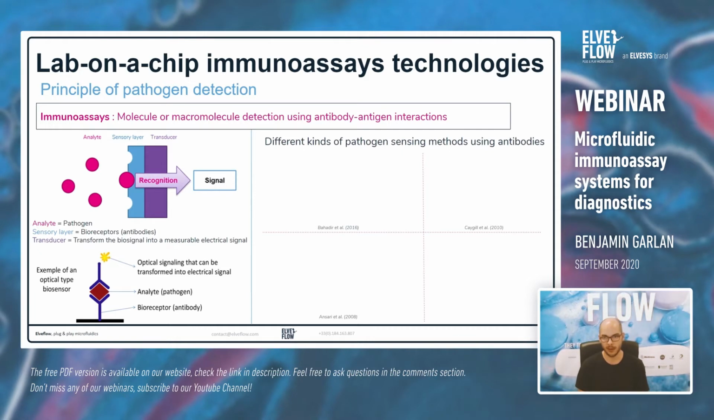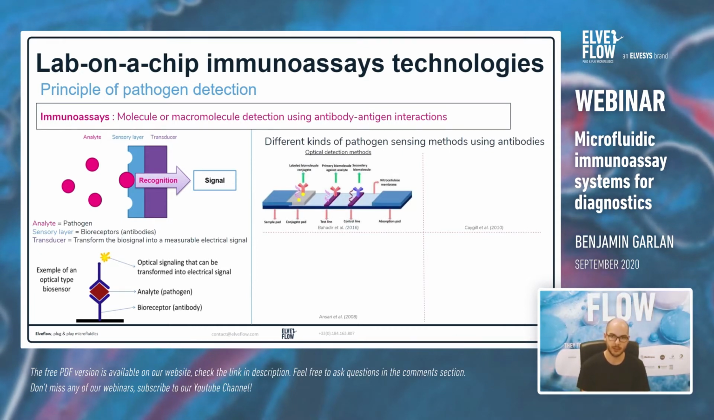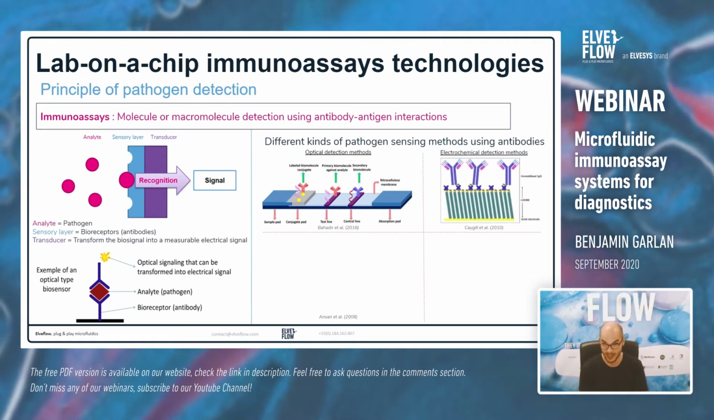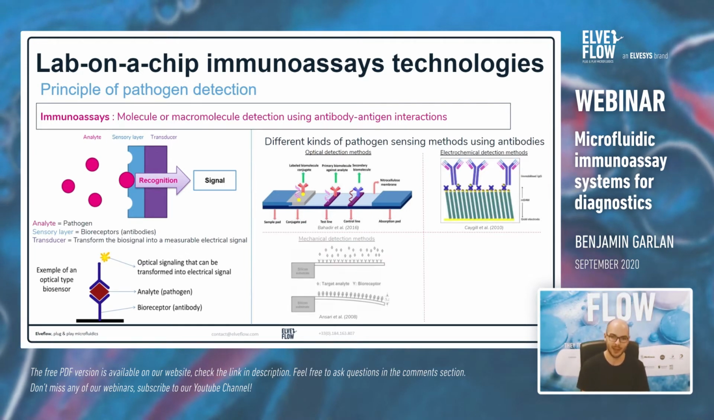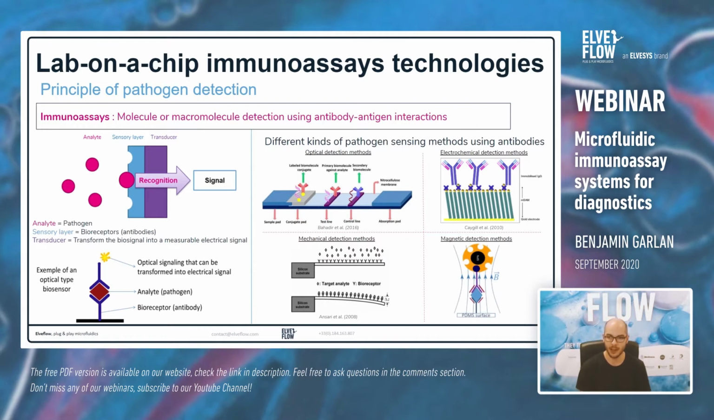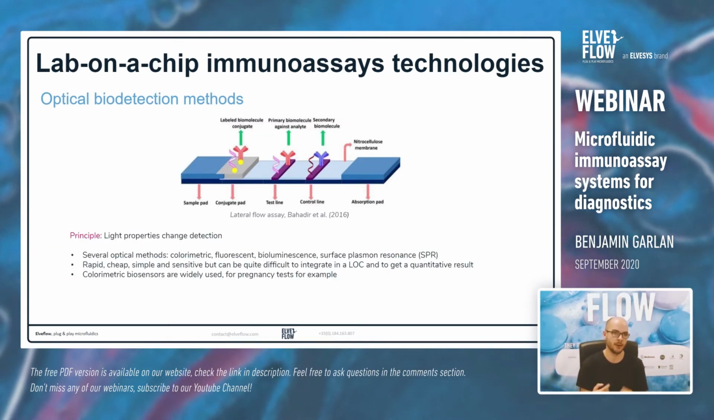So there are different kinds of pathogen sensing methods using antibodies, like optical detection methods, electrochemical detection methods, mechanical detection methods, and finally, magnetic detection methods. I will present them briefly. So first, the optical detection method is the most widely used.